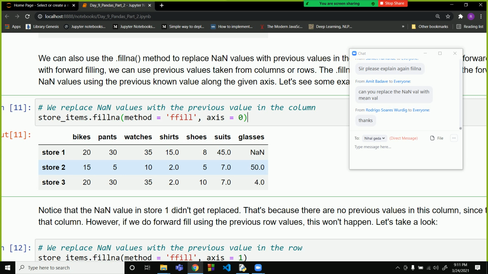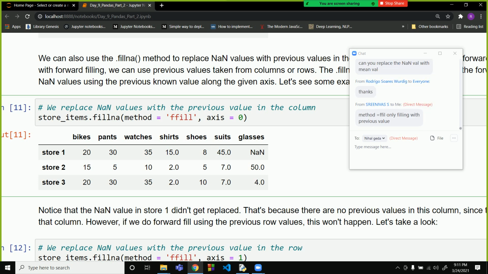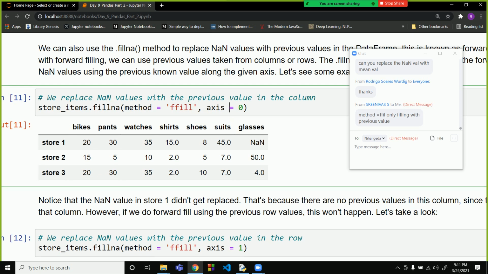Theoretically you can say we want to fill the row values, but generally the columns are what the values are filled through, because the values in columns hold some kind of resemblance or some kind of pattern.